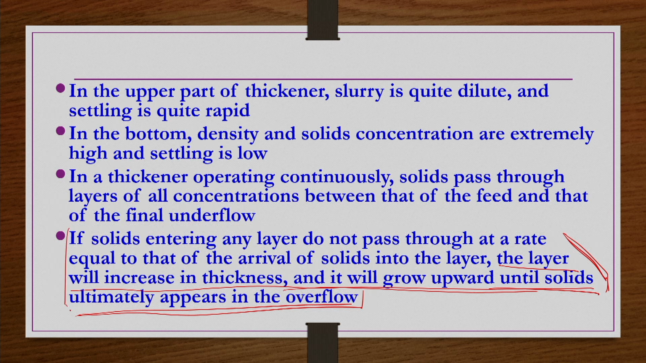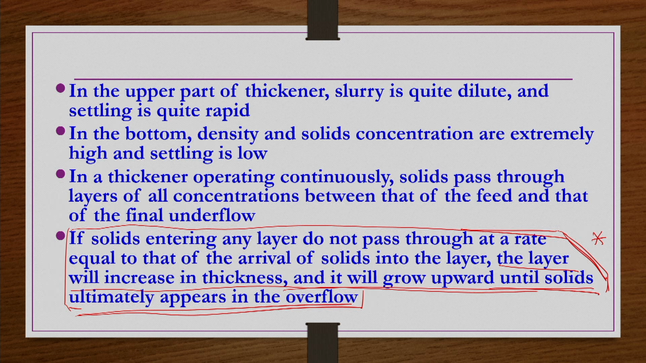This work is based on this criterion, and from this point they have taken a kind of rate limiting layer. So, if solids entering any layer do not pass through at a rate equal to that of arrival of solids into the layer, it will obviously increase in thickness and grow upward, which we do not want. And how long will it grow? It will go until the solids ultimately appear in the overflow, which also we do not want. We want solids to be there in the underflow, in the sludge only. In the overflow we want clarified liquid.